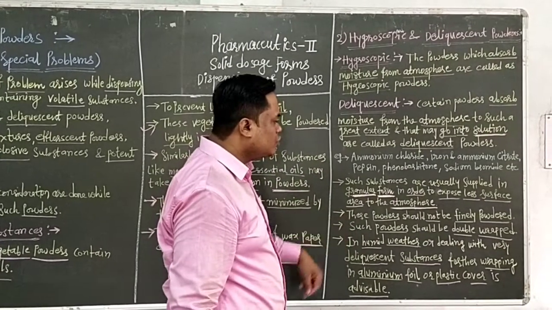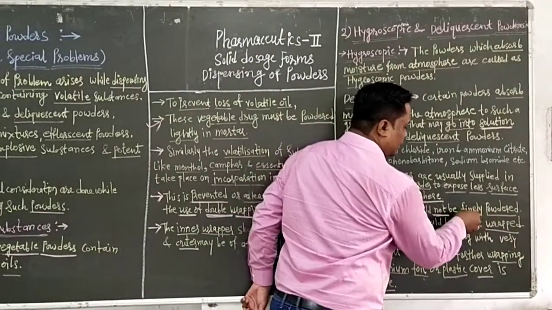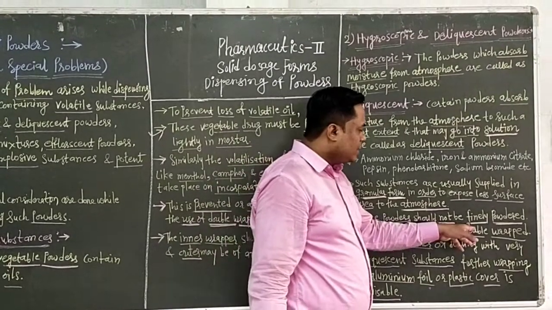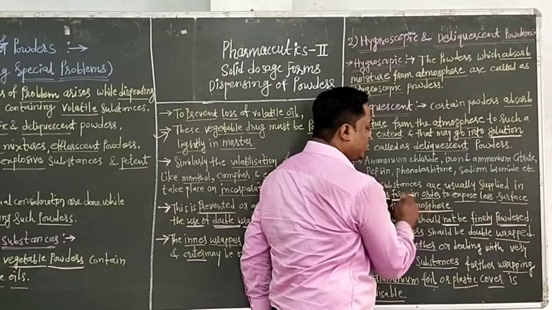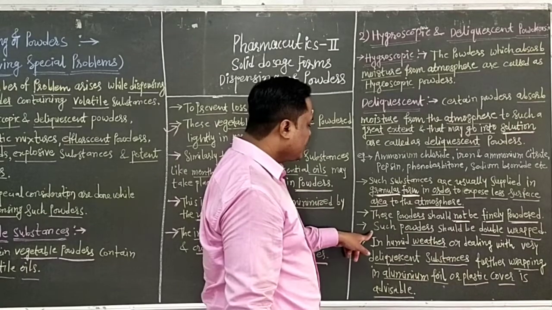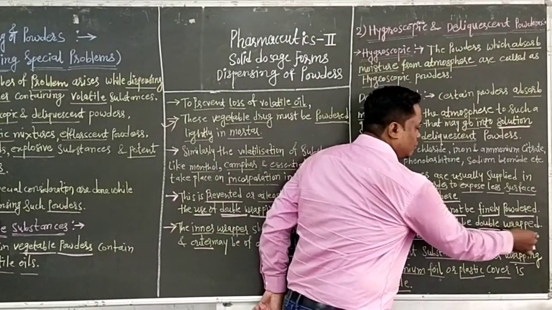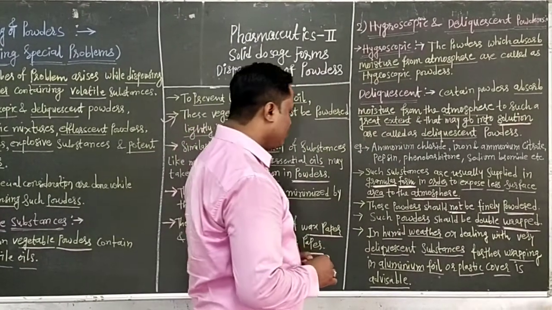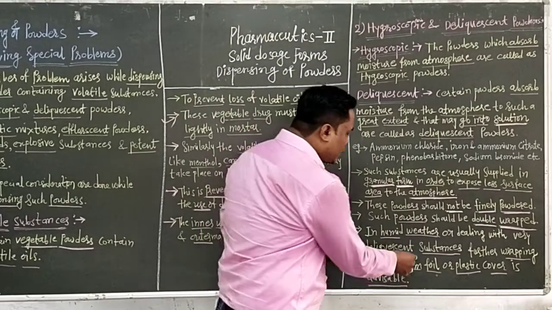Then, second, these powders should not be finely powdered. If the powder is finely powdered, the exposed area is more as compared to granular form. Therefore, these powders should not be finely powdered. Then such powders should be double wrapped. In this also you have to use the double wrapping system for the packaging or dispensing of the powders, in humid weather or when dealing with very deliquescent substances.